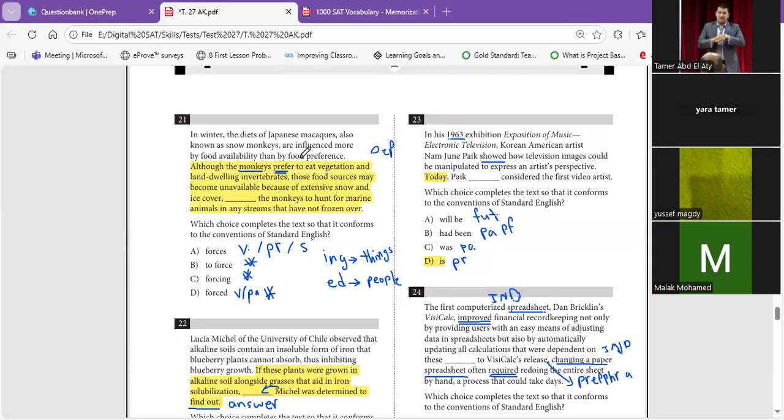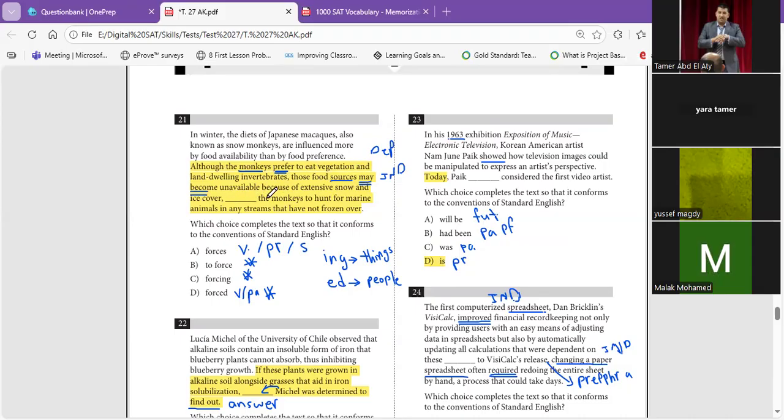To eat vegetation and land-dwelling invertebrates, those food sources, this is the subject, may become the verb. So this is the independent clause, unavailable because of extensive snow and ice cover. Now we have the dependent clause, comma, independent clause. It's a full sentence. What comes after now?